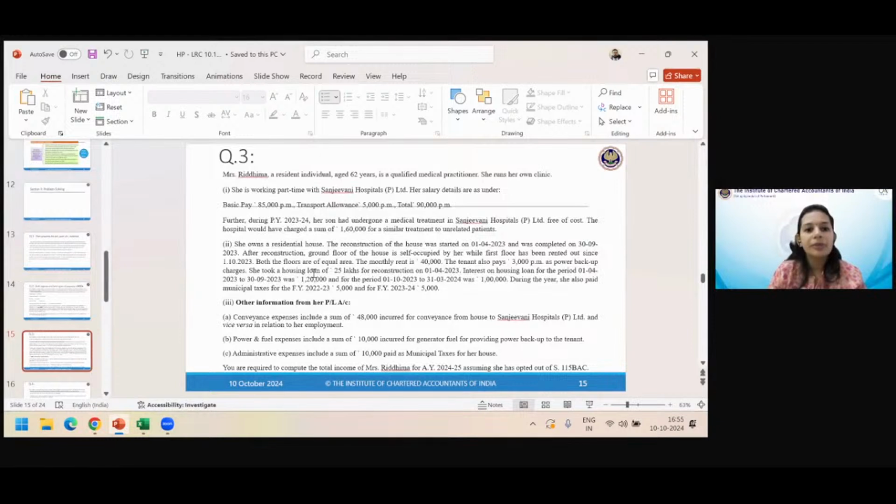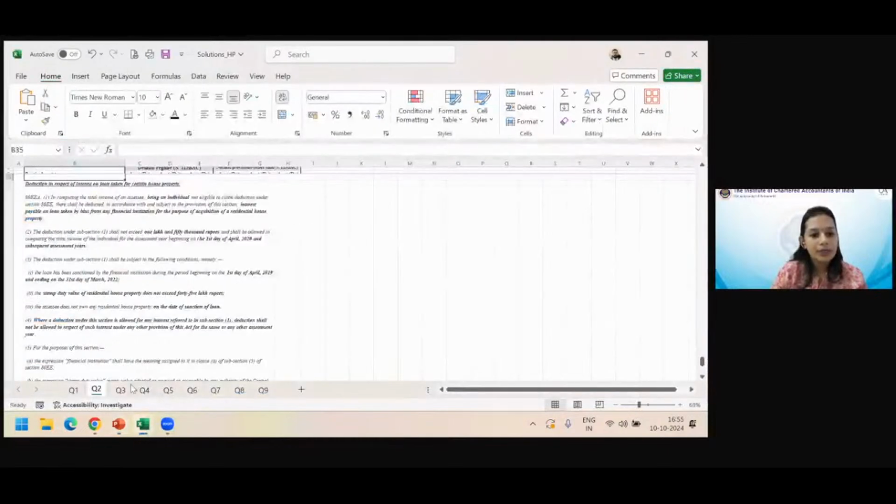Okay, so I hope everybody has read. Let us first start with calculating income from salaries. Put down basic pay, transport, and see what you get.